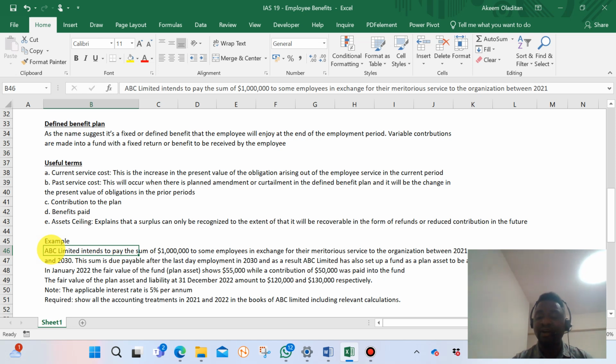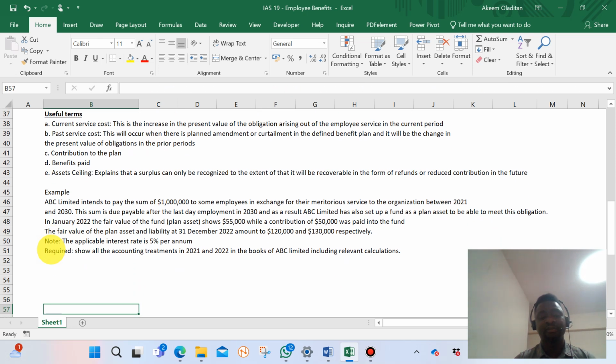So that fair valuation will always come into effect from time to time. The standard says that it should be remeasured from time to time. When you see it in the question, I made mention of some terms like fair value of the plan asset, so that you know where that is coming from. But for the purpose of this discussion, there's no way we'll go deep into actual valuation assumptions. So let's focus on the questions.